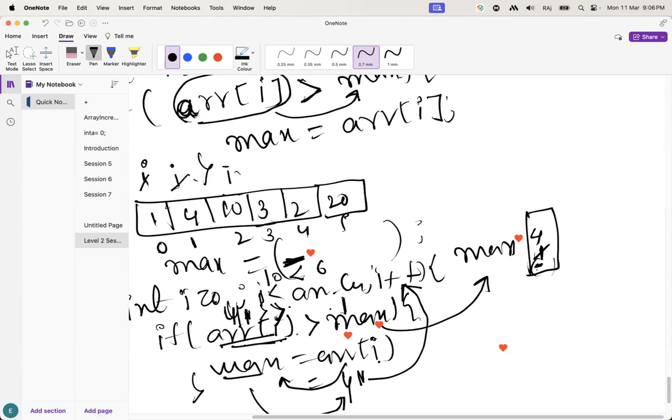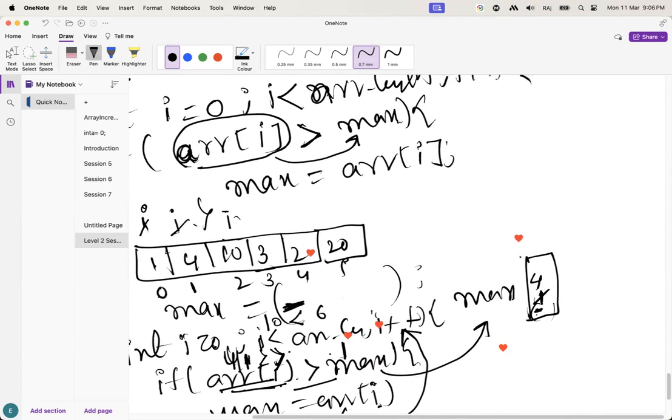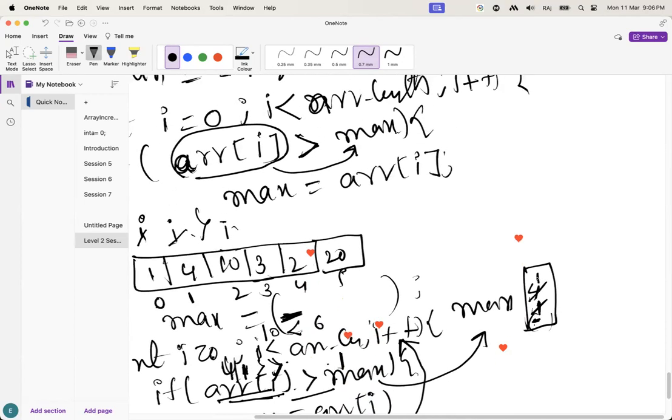Array of I is 10 now. 10 greater than max. Max is 4. So it is true, so that's why it comes here. Max equal to array of I. What is the array of I value, guys? Array of 2, 2 means 10. So maximum value is now 10. It is going to be incremented.